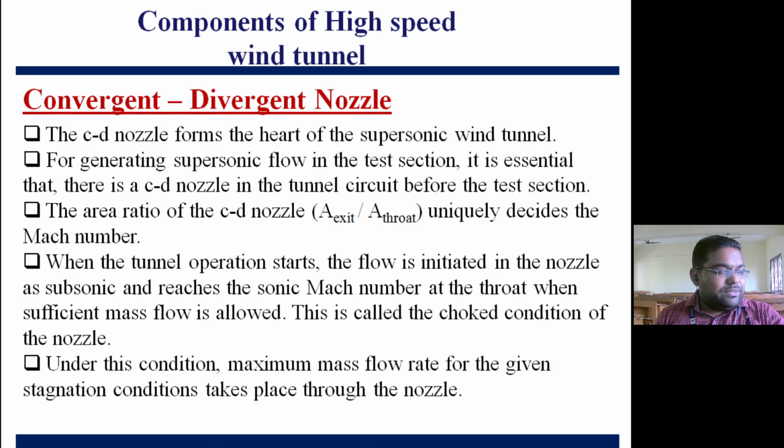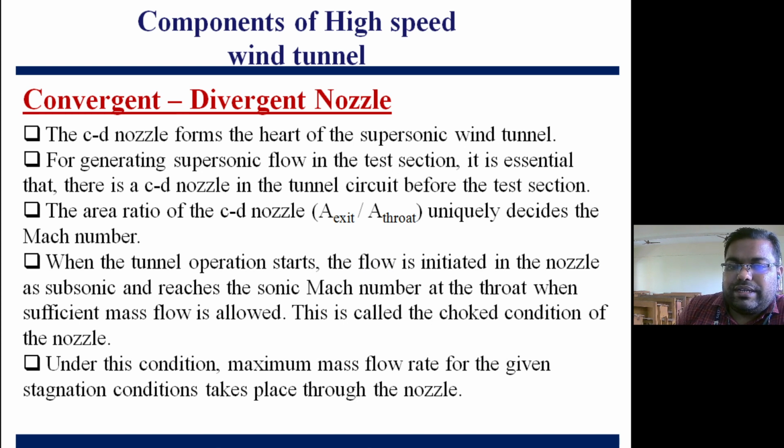If we look at the convergent divergent nozzle, this is basically needed to generate the supersonic flow. Without a convergent divergent nozzle, we cannot generate supersonic flow. So the CD nozzle is the main component of the supersonic wind tunnel. The area ratio of the CD nozzle will be the exit area divided by the throat area. This will be decided based on the exit Mach number. So let's suppose we want to generate a higher supersonic Mach number, then this area ratio will be slightly bigger, right?